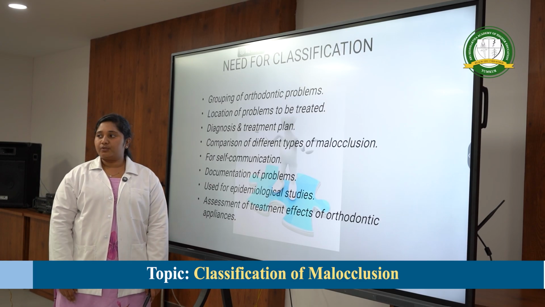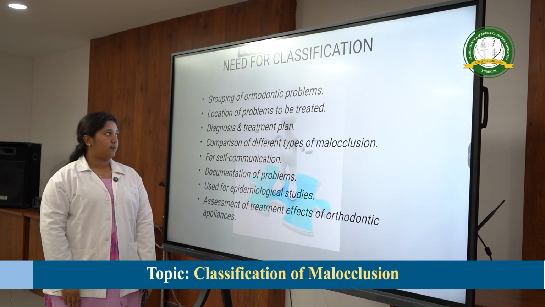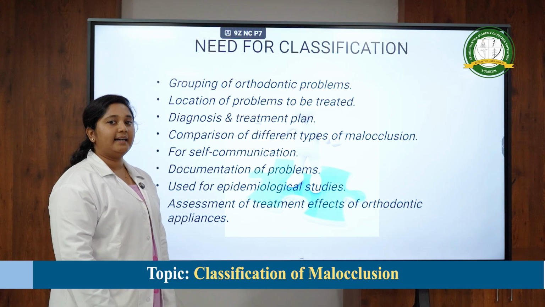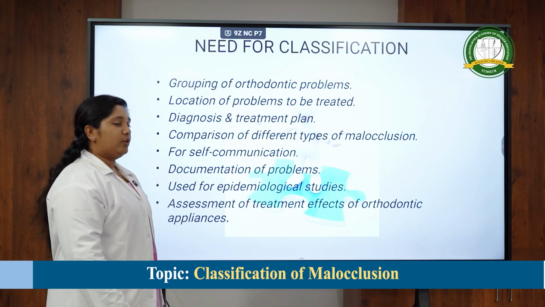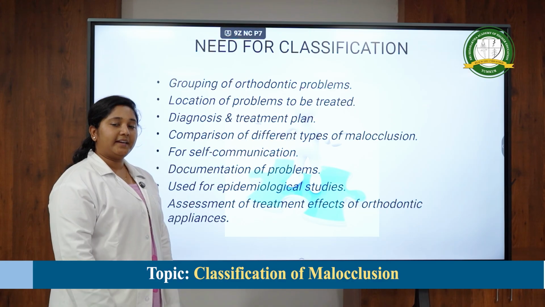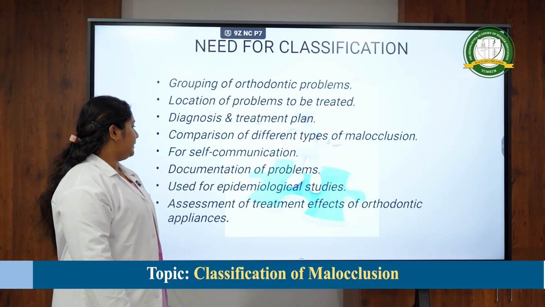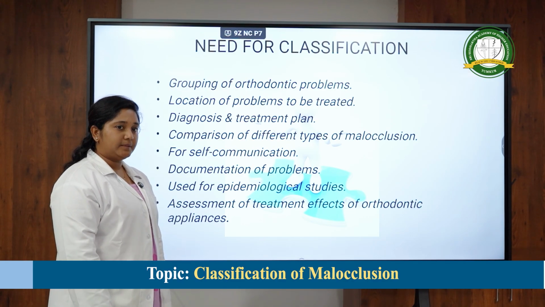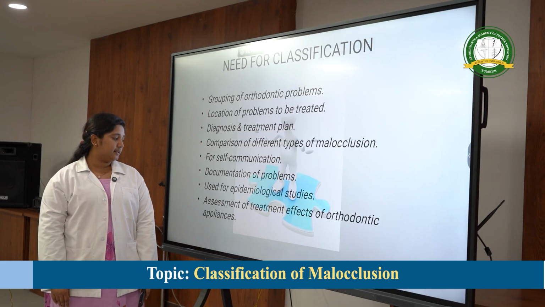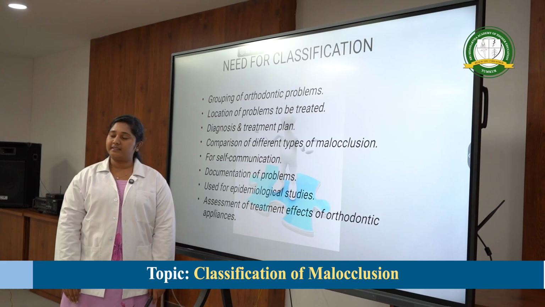So what was the need for classification? It was used to group the orthodontic problems, to locate exactly where the problem was, to diagnose and to plan the treatment, to compare different types of malocclusions, for communication between dentists, and for the documentation of problems. It is also used for epidemiological studies in surveys and for assessment of treatment effects, that is, before and after comparison.